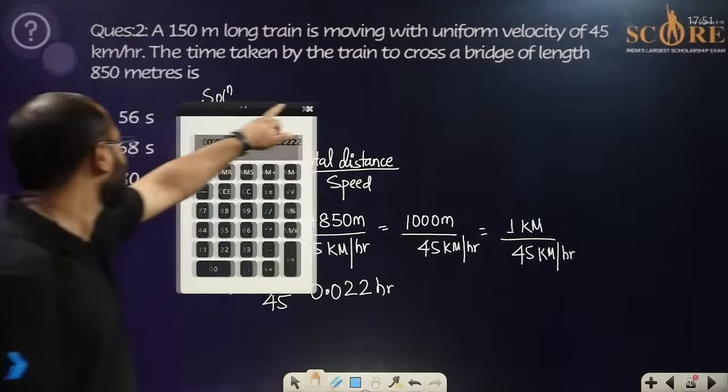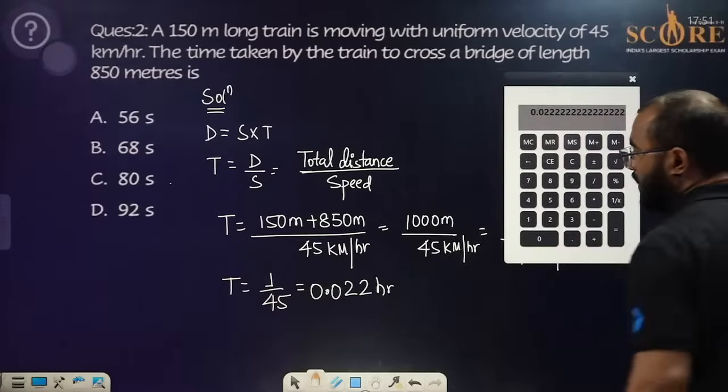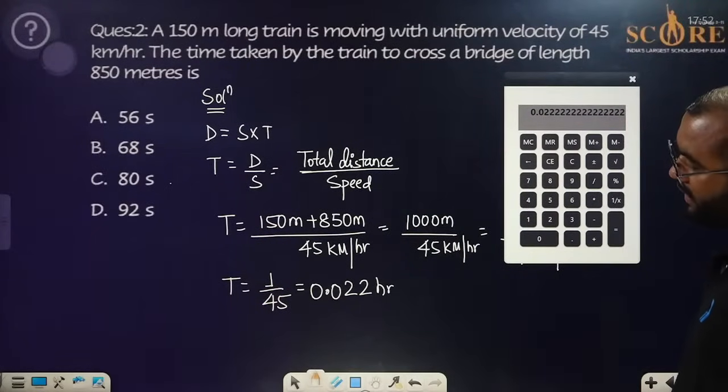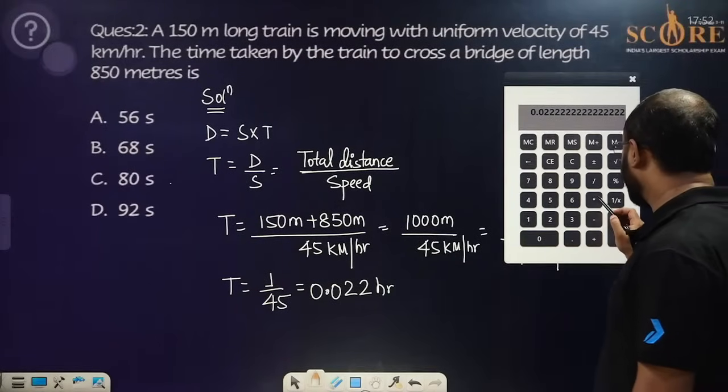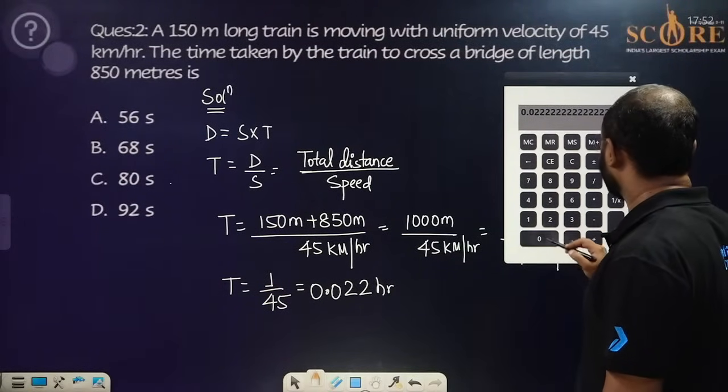Because the answer is given in seconds, everyone, if we want to convert this entire thing into seconds, we multiply the hours by 3600.